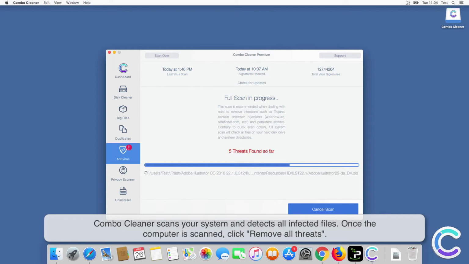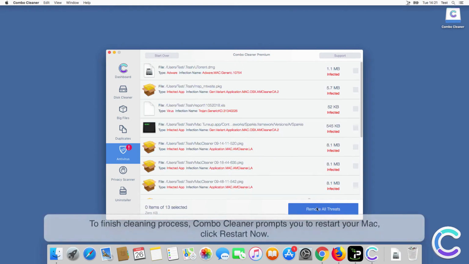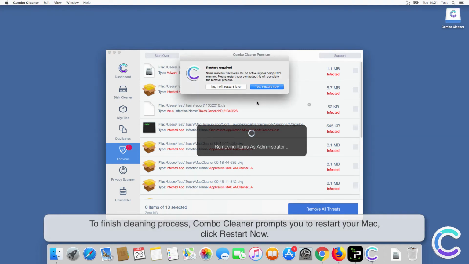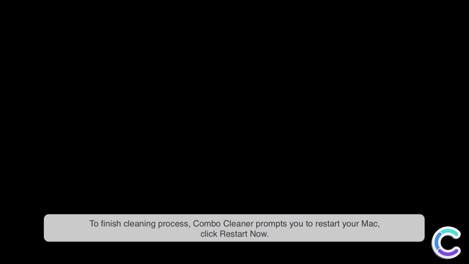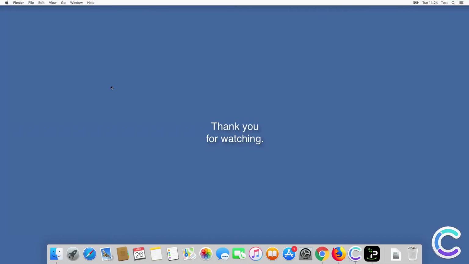Combo Cleaner scans your system and detects all infected files. Once the computer is scanned, click Remove all threats. To finish cleaning process, Combo Cleaner prompts you to restart your Mac. Click Restart now.